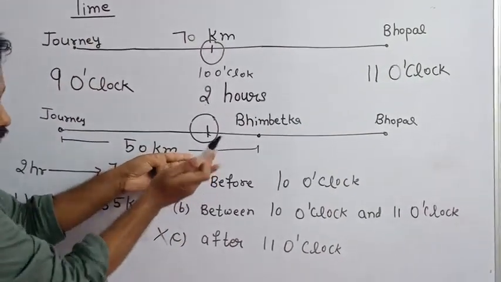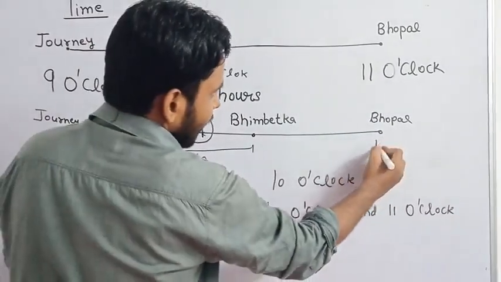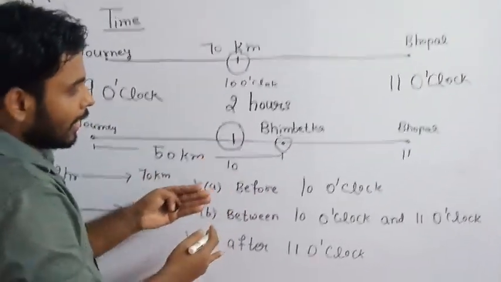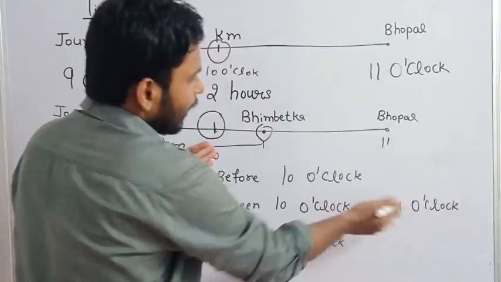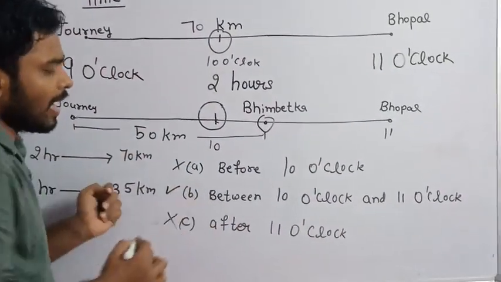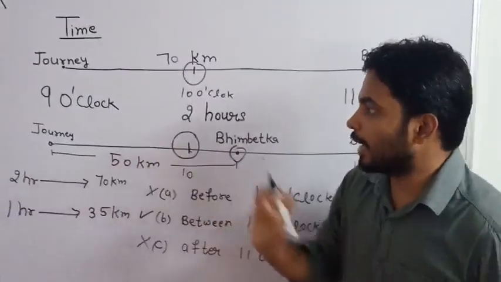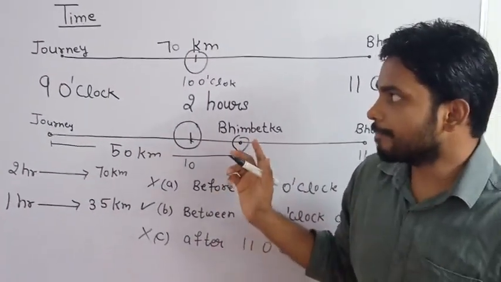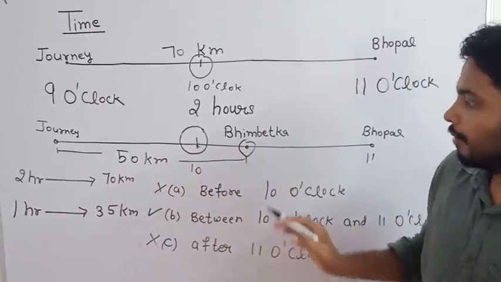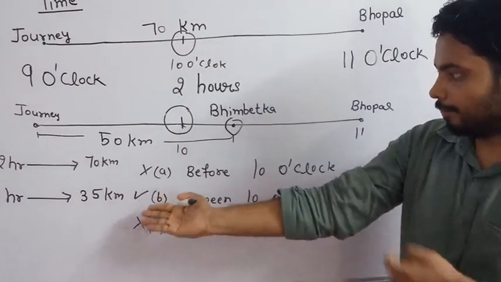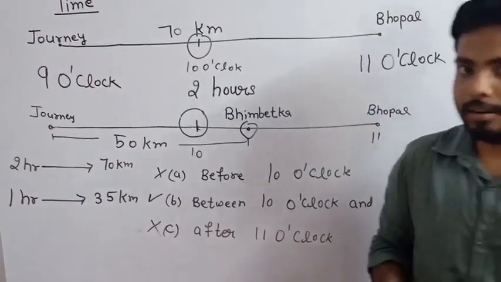Here we are at 10 o'clock and here we are at 11 o'clock, and here is Bhimbetka. So this is the right answer. Is there any need to do any kind of calculation? No. In this way, only using our mind we can find the answer.